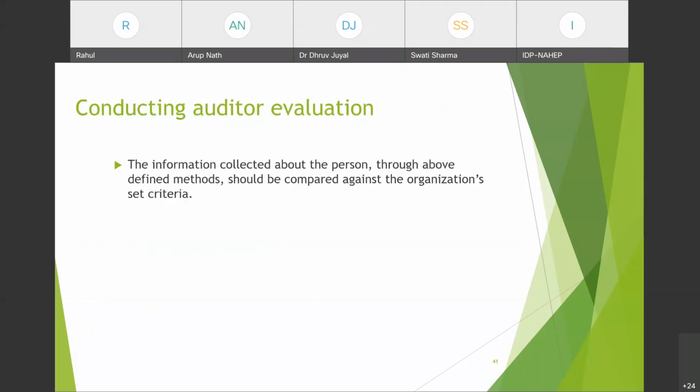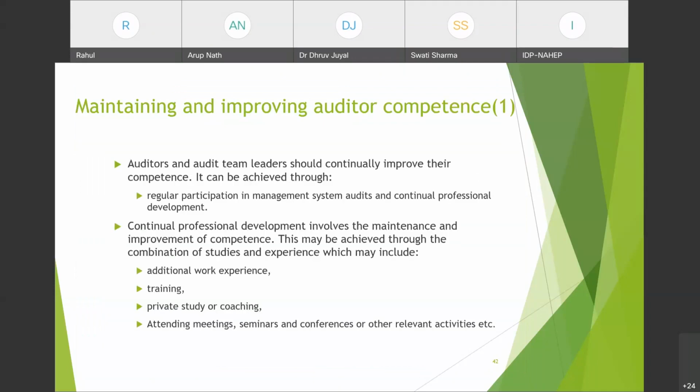Now, once we have evaluated and appointed an internal auditor, what will we do next? What will be the next steps? The next step is to maintain and improve the auditor competence. Once you have appointed an auditor, that doesn't mean that person is competent to be an auditor for the long term. You have to continually improve the auditor competence and maintain what he has.